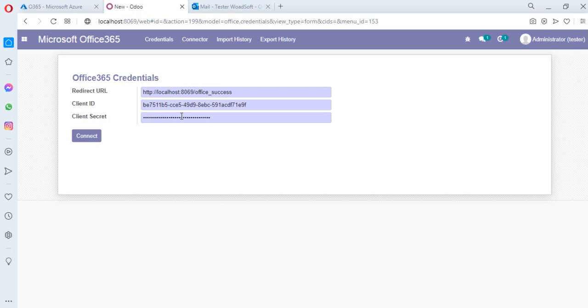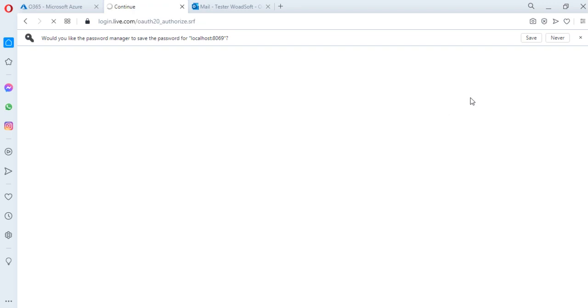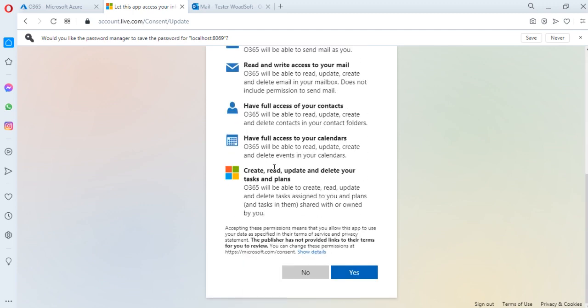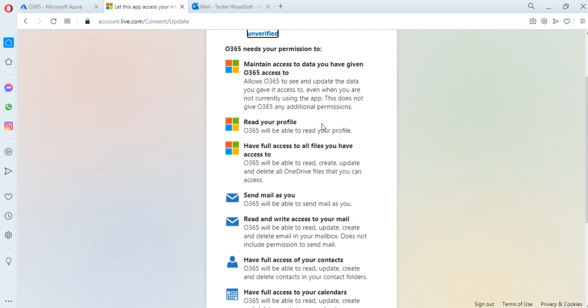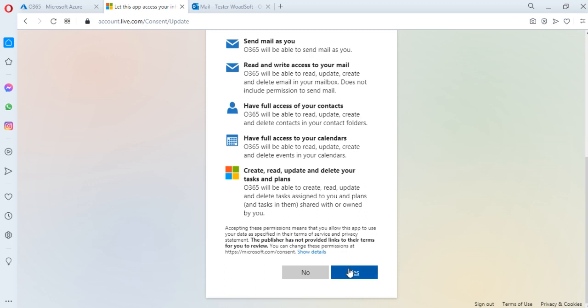After copying the credentials, you just click on the connect button. It will redirect to the authorization part. If you authorize all the scope values, then click on the yes button to authorize all the required scope values like mails, profile, contacts, calendar, and other information. You just click on the yes button.